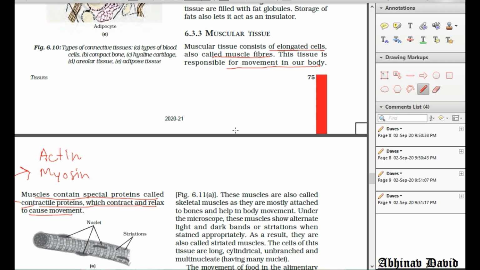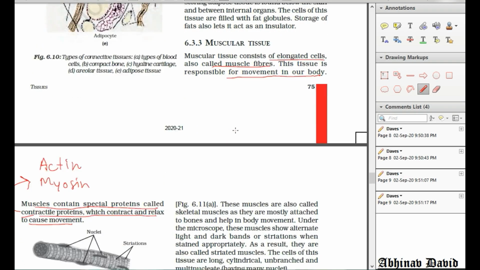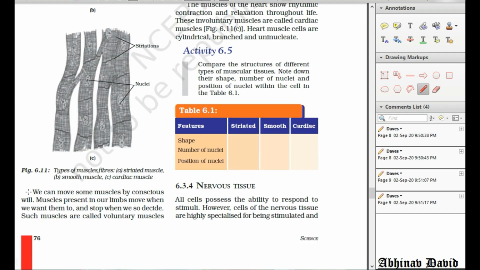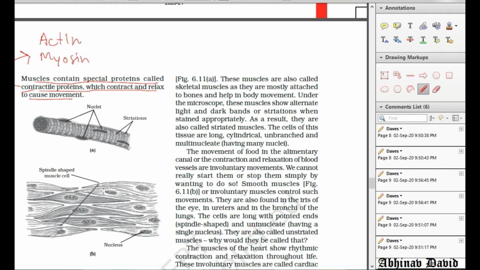Okay, we will start from here. It is given here that we can move some muscles by conscious will. Muscles present in our limbs move when we want them, stop when we so decide. Such muscles are called voluntary muscles. So voluntary means under the control of our will. These muscles are also called skeletal muscles, as it is written here and as I have already explained, because they are mostly attached to the bones and help in body movement.